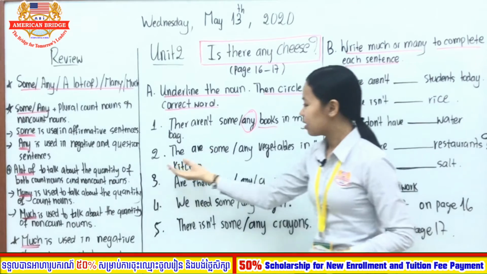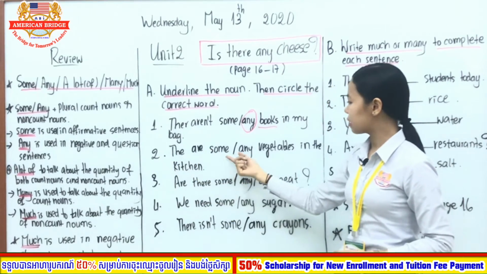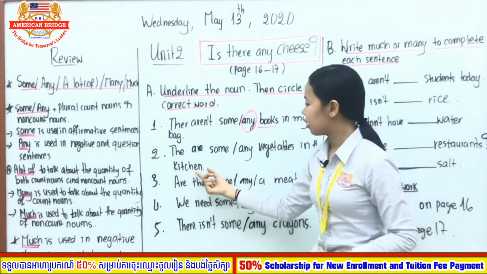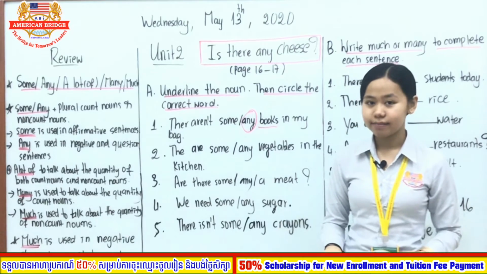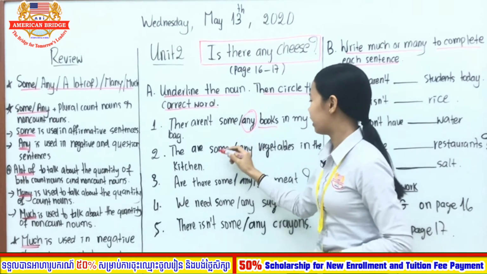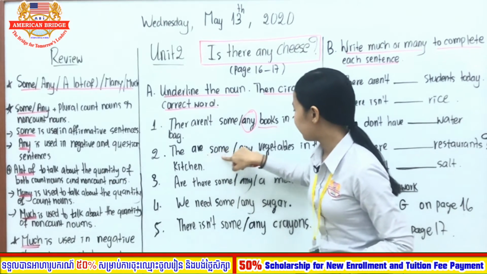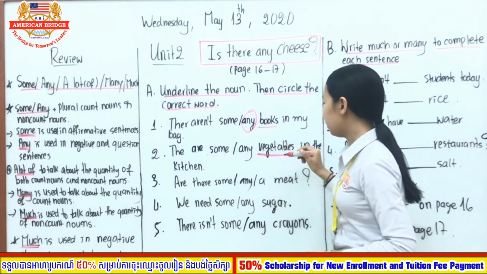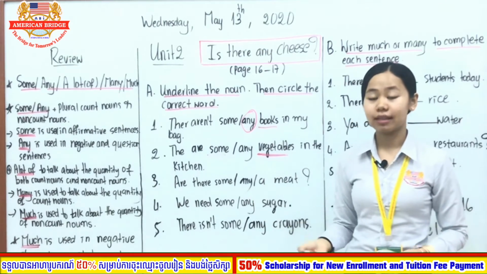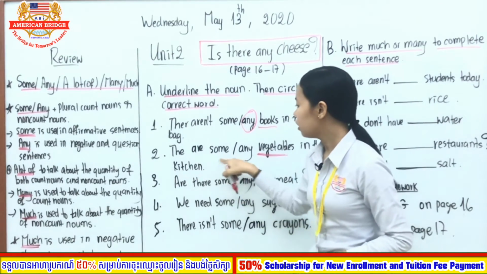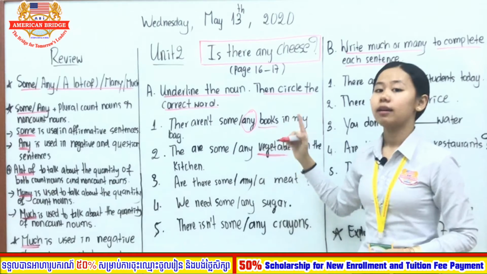Very good. Move on to number 2. There are some, any vegetables in the kitchen. You need to underline the noun here. Vegetables is a plural count noun. So there are some or any?